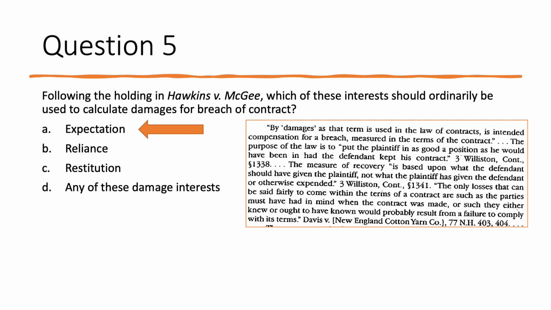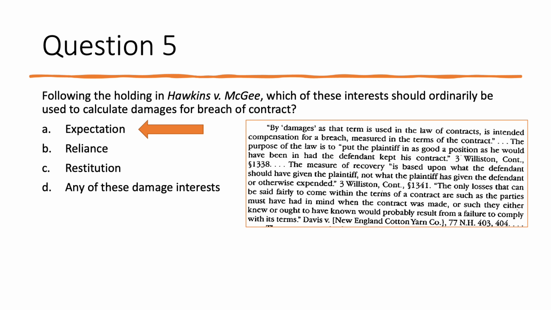And so what we're focused on here is not what was expended, which would be reliance or restitutionary damages, but instead what would come within the terms of the contract as the parties had in mind when the contract was made.